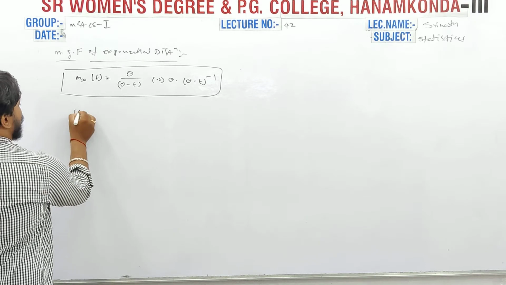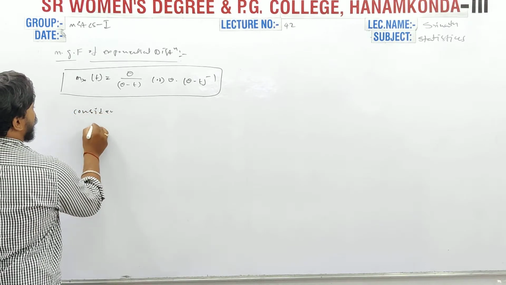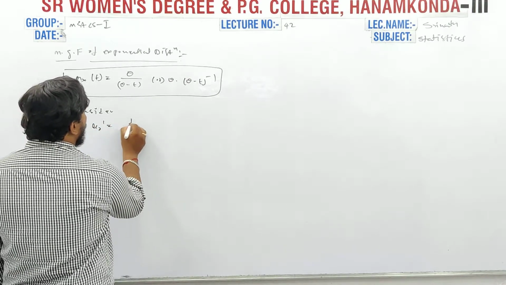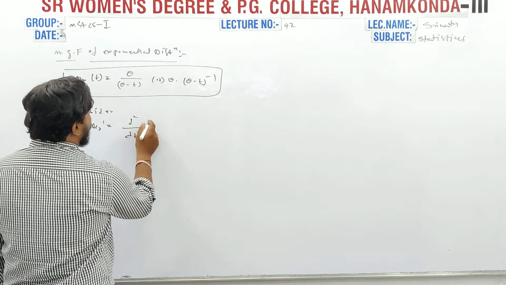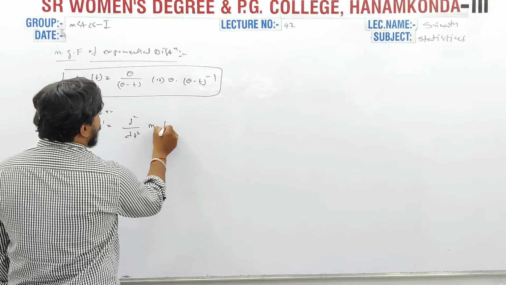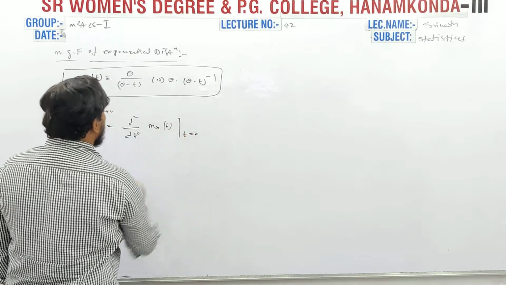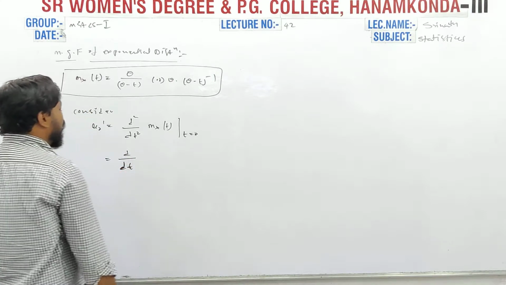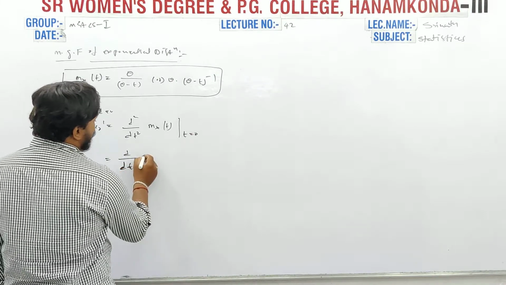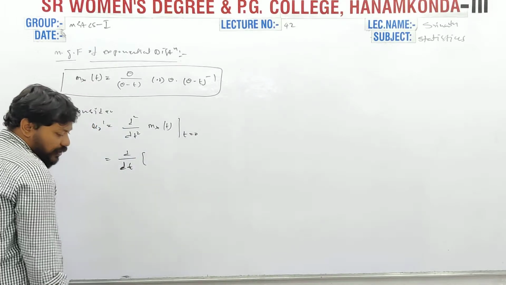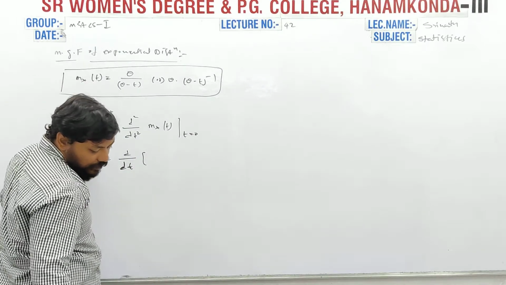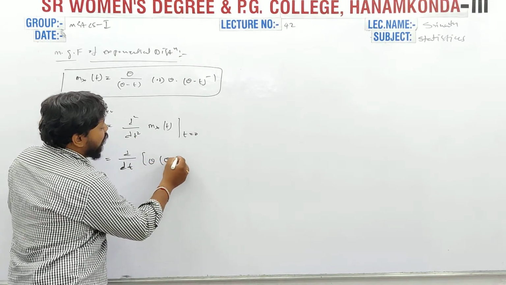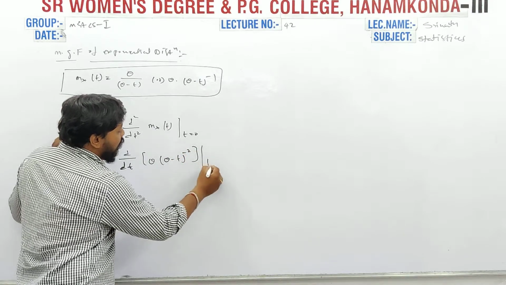So next consider mu2 dash is equal to d square by dt square of M_X(t) at t equal to 0, that is d by dt of the first derivative of theta into (theta minus t) whole power minus 2 at t equal to 0.